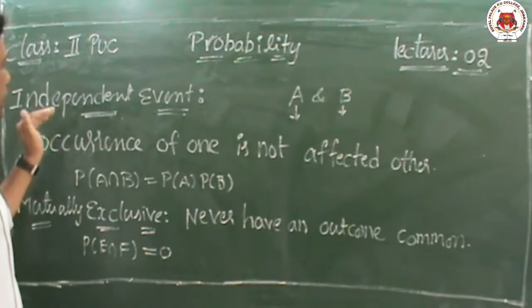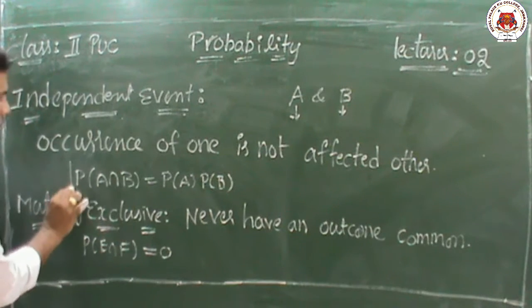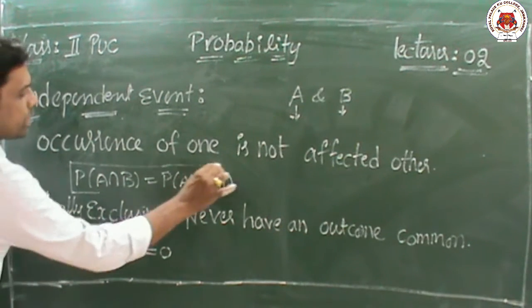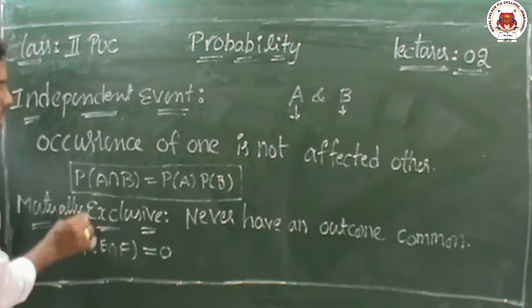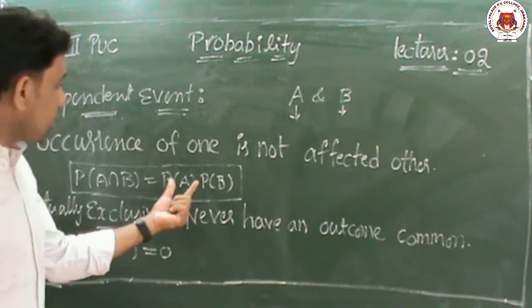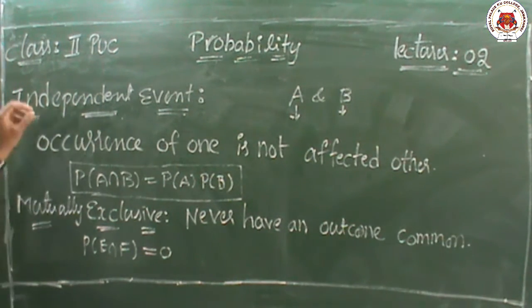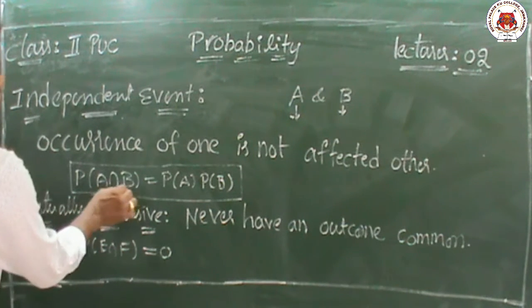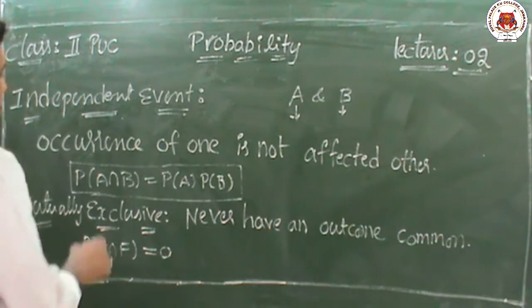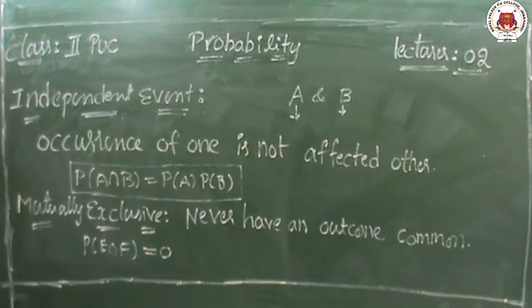The formula for independent events is very important: P of A intersection B equals P of A into P of B. If A and B are both independent events, then P of A intersection B is P of A into P of B.